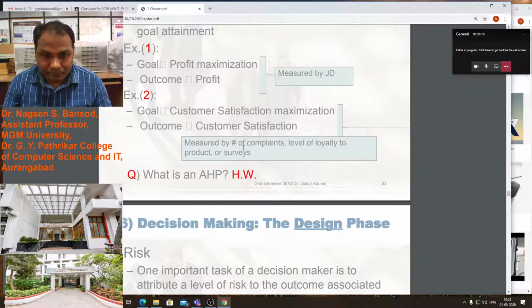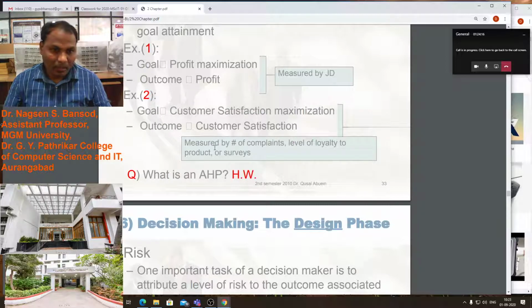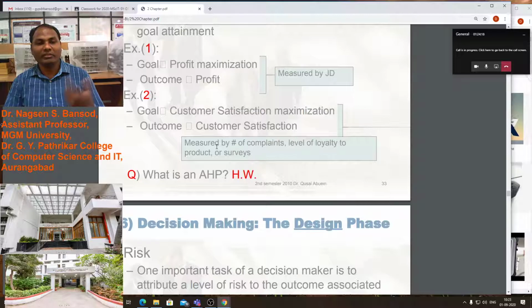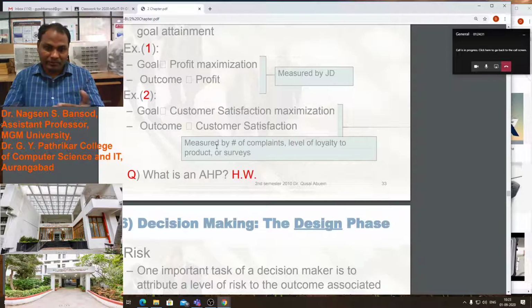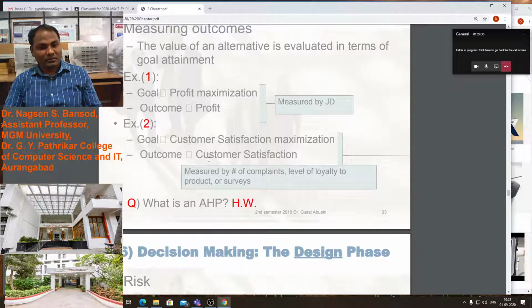Measure by complaints, level of loyalty to the product, or the survey. How will we measure the customer satisfaction outcome? With the help of surveys and customer complaints we can get it, and we will reach the goal attainment.